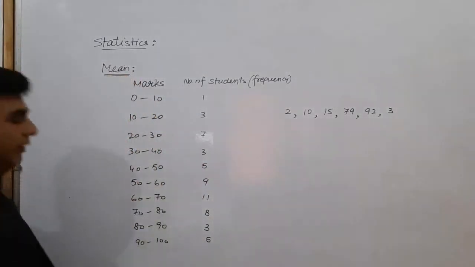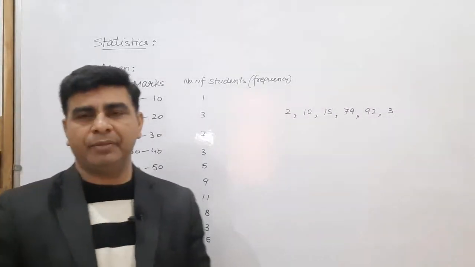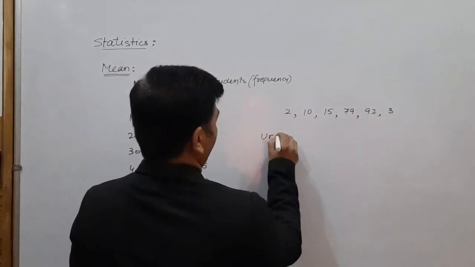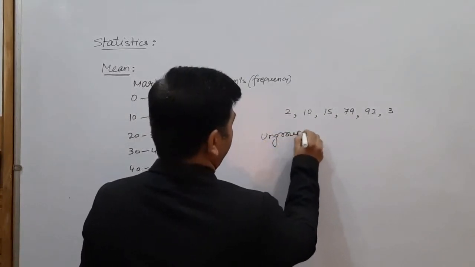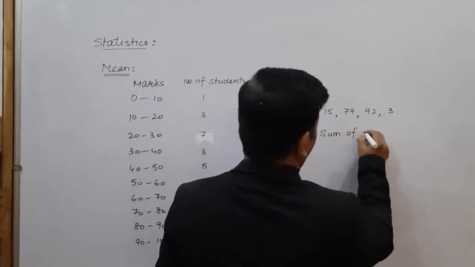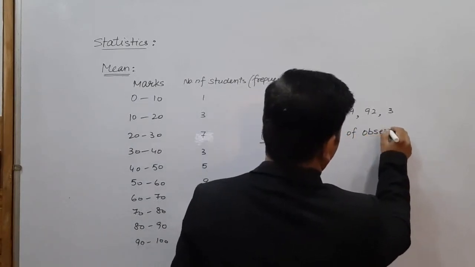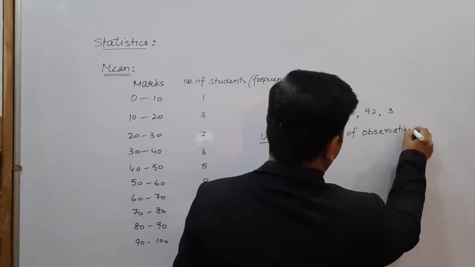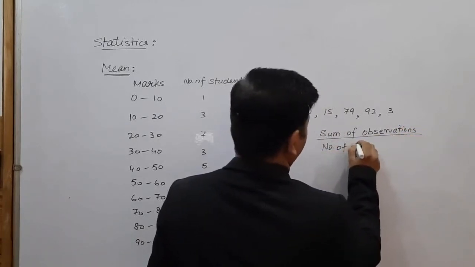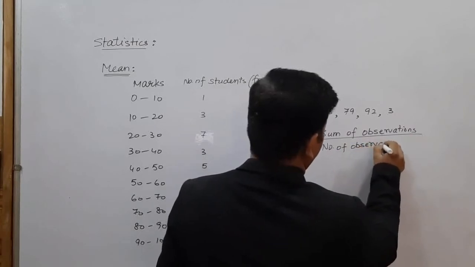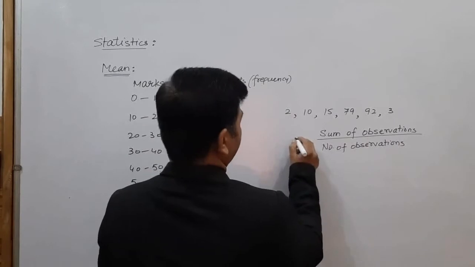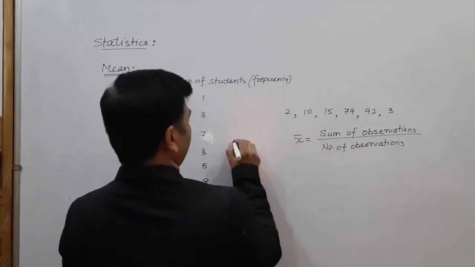Mean is the average, and in case of ungrouped data, mean can be obtained by sum of observations divided by number of observations. And this is denoted by x bar. This is for ungrouped data.